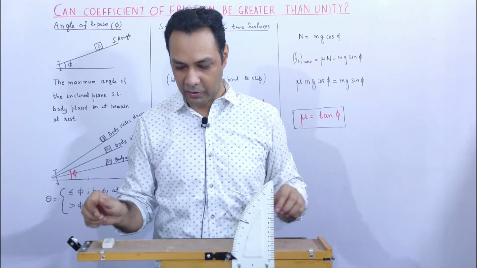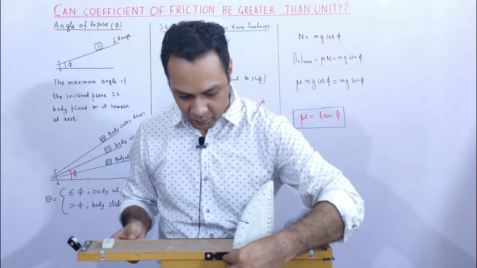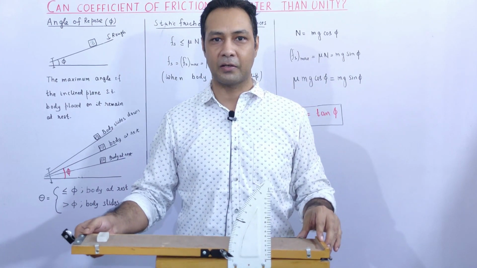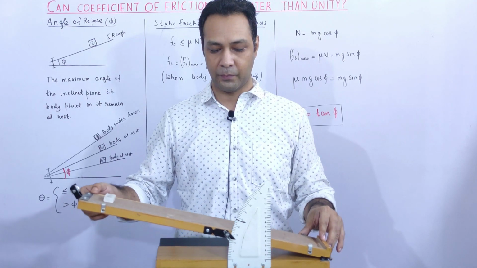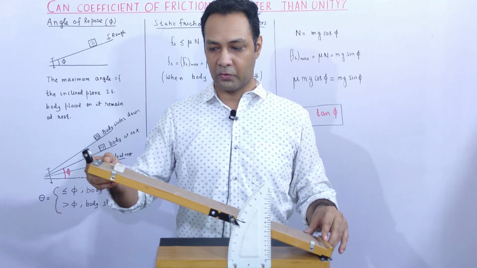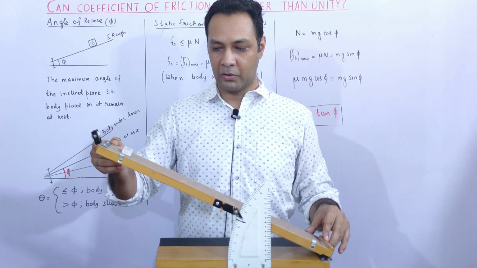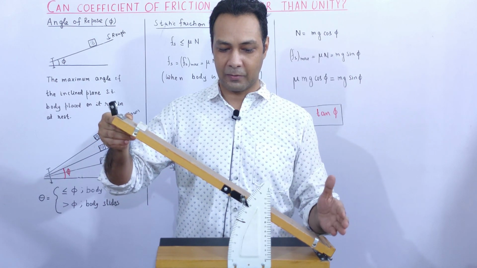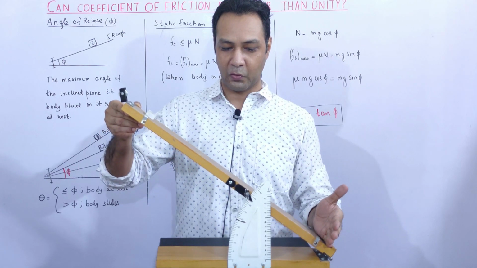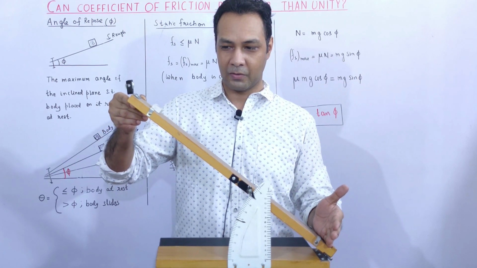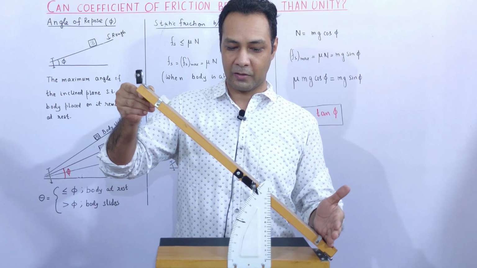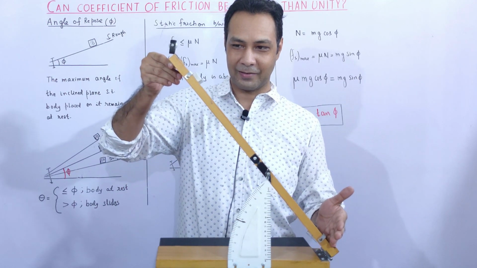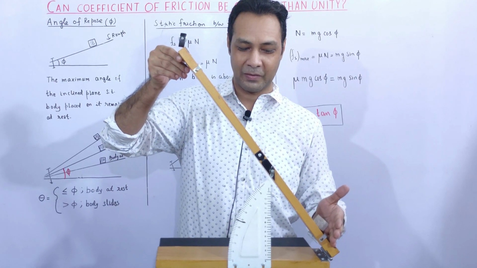Again I am starting from 0 degree inclination, and I will gradually increase the angle of inclination. Here we go. Not yet started, not yet started, still it has gone past.